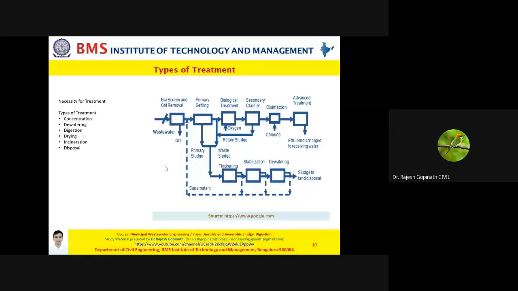So due to these problems, due to these disadvantages, it is necessary that sludge must be treated also. Just like you're treating the wastewater before disposing it into any entity, maybe a lake or a river or a sewer system, just like that, the sludge also must be treated. Without treating the sludge, it should not be disposed for any purpose it may be. Now I'll give you a brief understanding of what are the different kinds of treatments that we talk about.